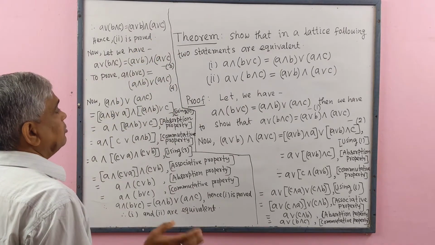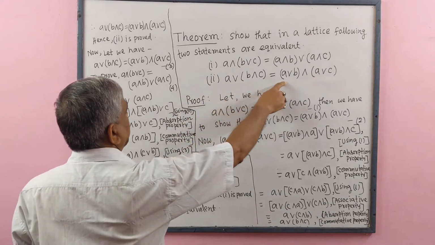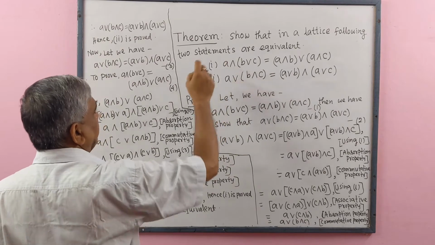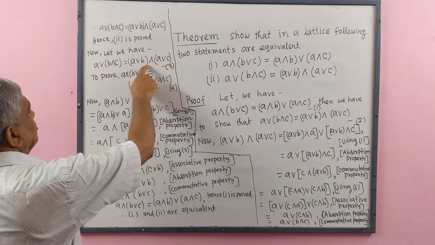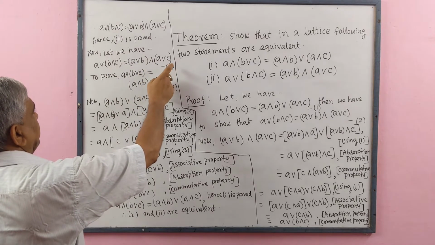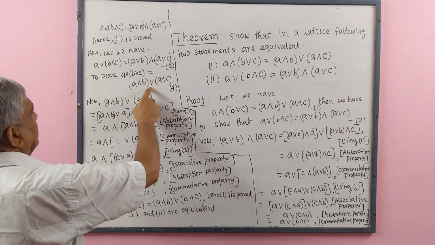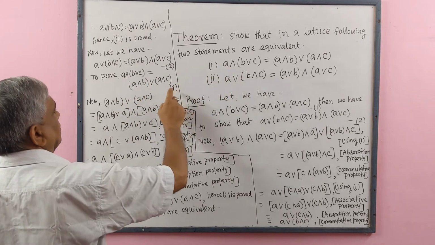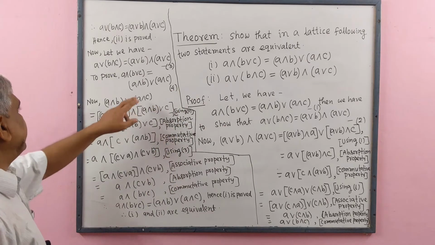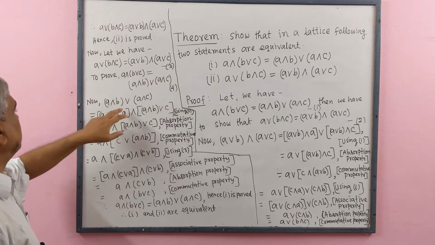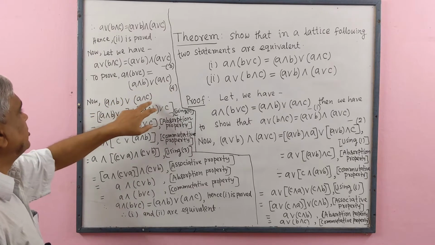Again, now we consider number 2 and we will prove number 1. Here we have considered 2 and here we have given number 3 to prove this number 1. We have given number 4. Now right side of number 4, (A meet B) join (A meet C).